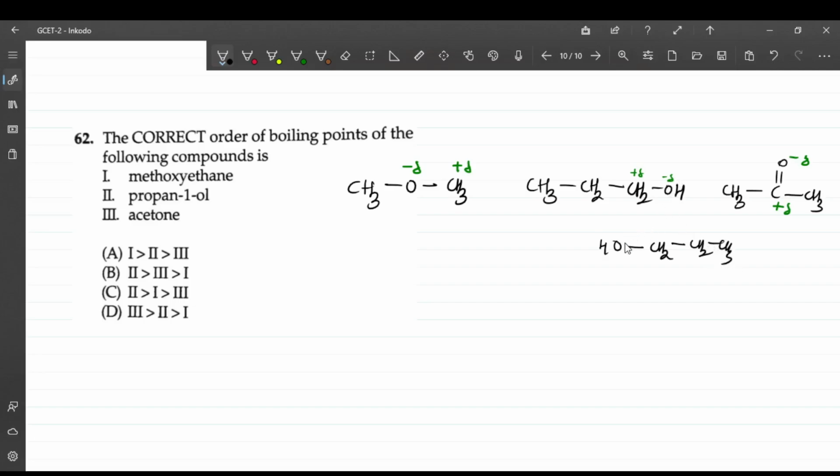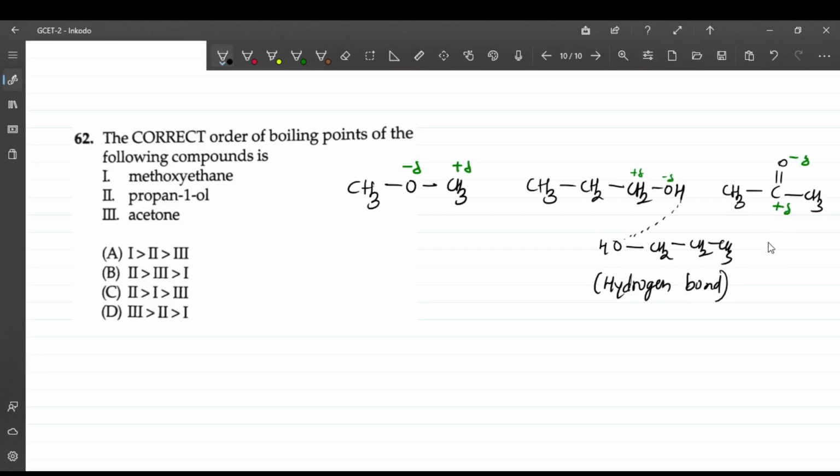Means these two molecules are there, then there will be a hydrogen bond between this hydrogen and this. So this is possible only when hydrogen and oxygen are there and hydrogen should be connected to an electronegative element. See, here also there is a hydrogen and oxygen, but hydrogen is not connected to an electronegative element. Here also hydrogen is not connected directly to the electronegative element. So here the force which is operating is a hydrogen bonding force.